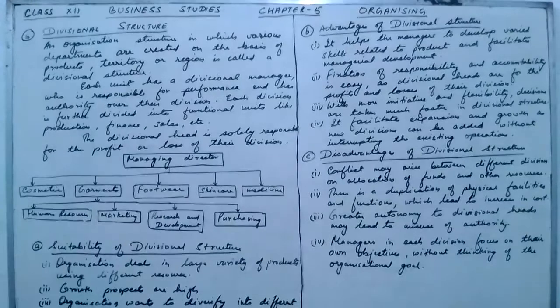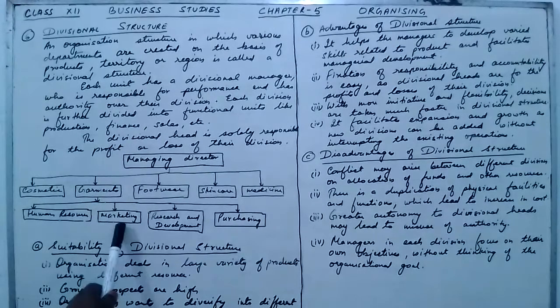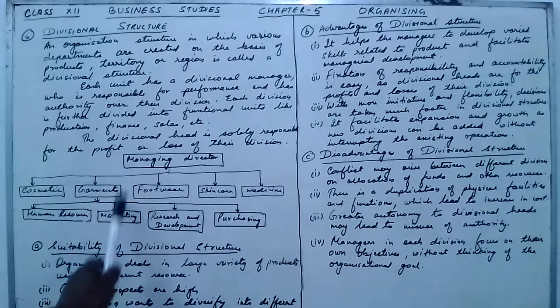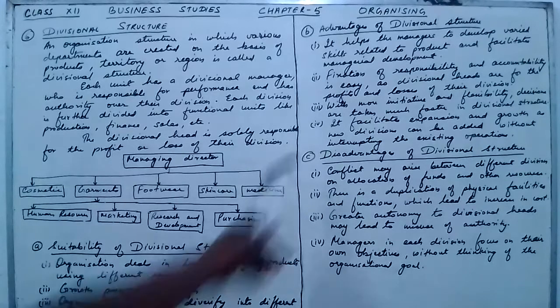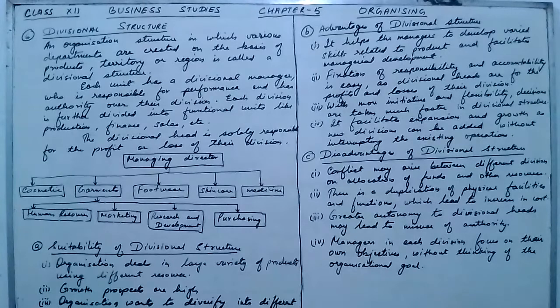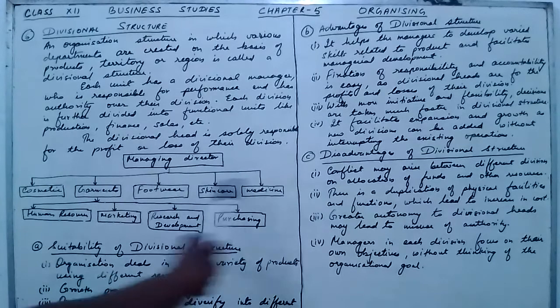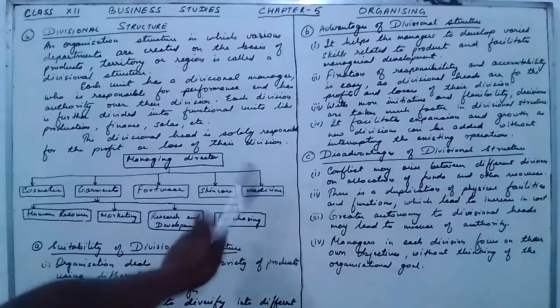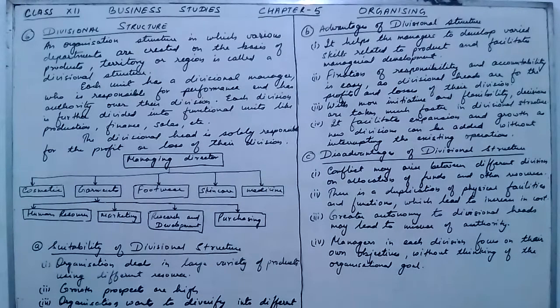With more initiatives and flexibility, decisions are taken. Here there is more flexibility of decision making and initiatives are also there. That is why this is regarded as one of the best, where decision making is always flexible and the initiative of the manager is also fast. Then the fourth one is that it facilitates expansion and growth of new divisions. If the company wants to include more divisions, it can easily do so in the divisional structure, but it cannot be done in the functional structure. That is why this is regarded as the best one for this.